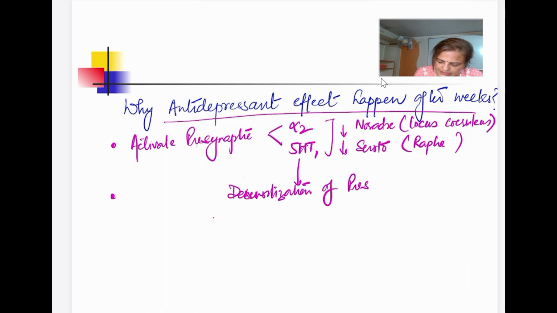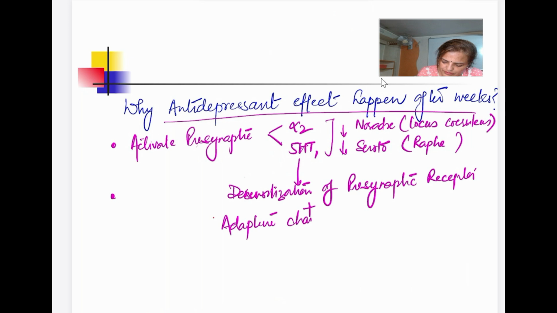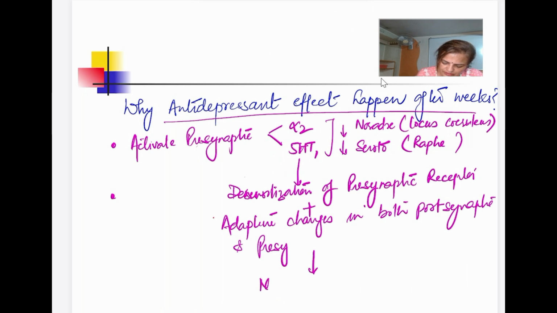Desensitization of presynaptic receptor, plus many adaptive changes in both the postsynaptic as well as the presynaptic receptor. ठीक है, postsynaptic भी होगा and presynaptic, and this is going to increase the neurotransmitter turnover. And what is the net effect? Net effect is there is increased noradrenergic neurotransmission and increased serotonergic neurotransmission. So this is one explanation.